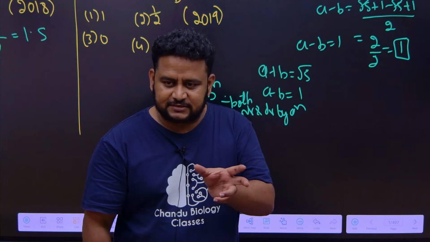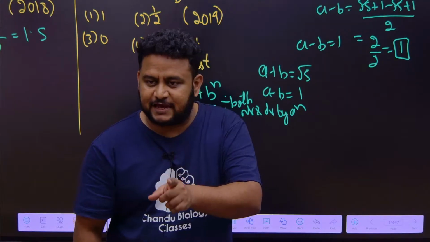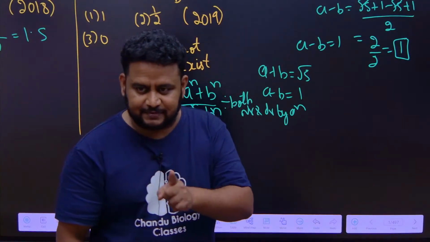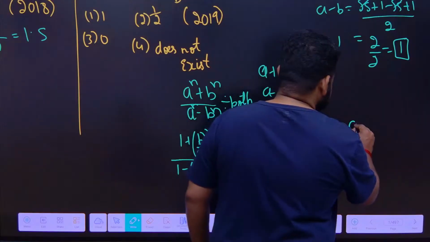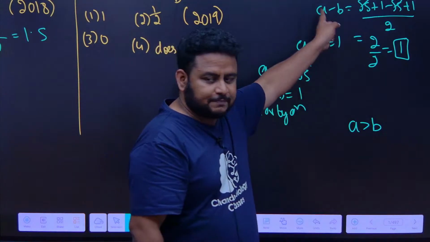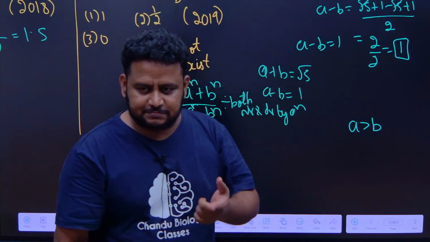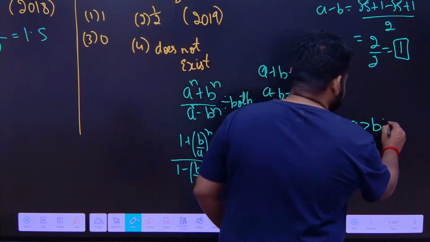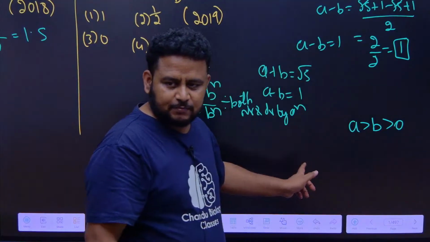But here a minus b is giving me a positive value, that means a is greater than b. And a plus b is root 5, that means a and b both are positive only.